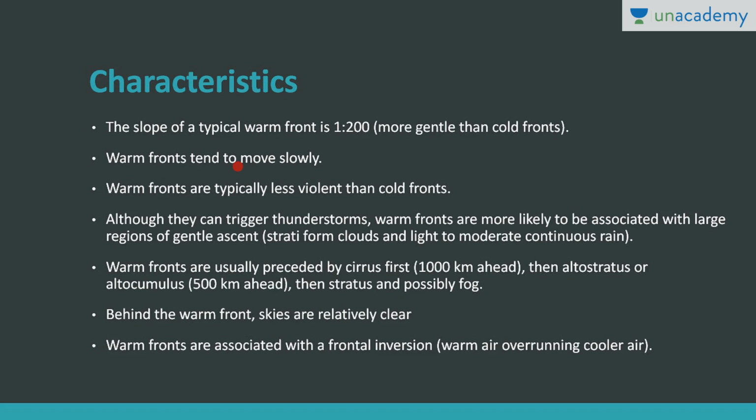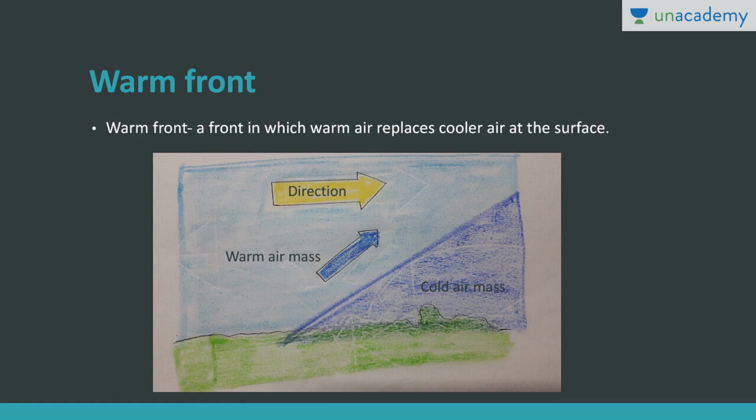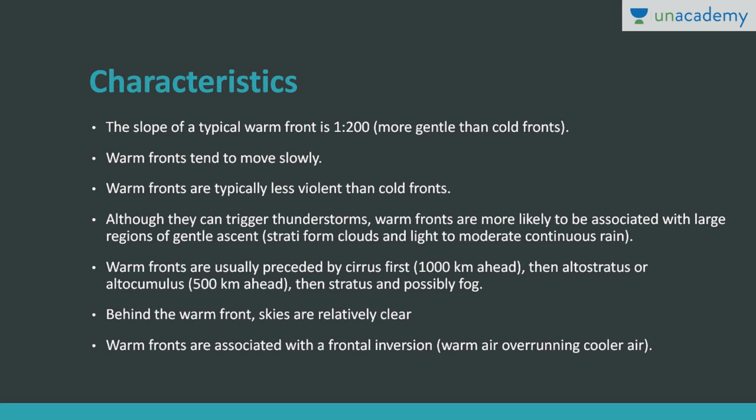These move slowly. I told you, cold fronts move at a fast pace. Warm fronts are less violent than cold fronts. These are more likely associated with large regions of gentle ascent, because the warm air mass is gradually uplifting. Warm fronts are preceded by cirrus clouds, then altostratus, altocumulus, then stratus, and possibly fog. Generally they will be associated with drizzle and rainfall, but cold fronts are associated with thunderstorms and cumulonimbus clouds.